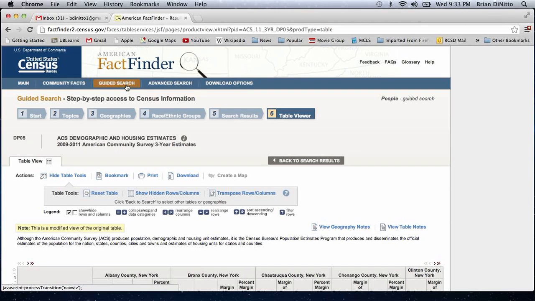It is very powerful, and it can be a great resource for a public library.